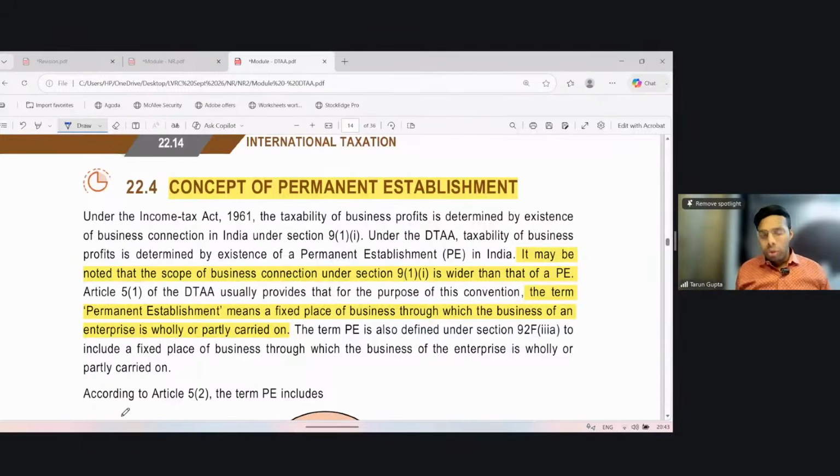So if you have an agreement, you will see whether you have a PE or not. If the answer is no, then nothing is taxable. If yes, then it is taxable. If you don't have an agreement, then the concept of PE does not arise. We will have to see whether you constitute a business connection or not. It may be noted that the scope of business connection under Section 9 is wider than that of PE. As I told you, the term PE, permanent establishment, means a fixed place of business through which the business of an enterprise is wholly or partly carried out.